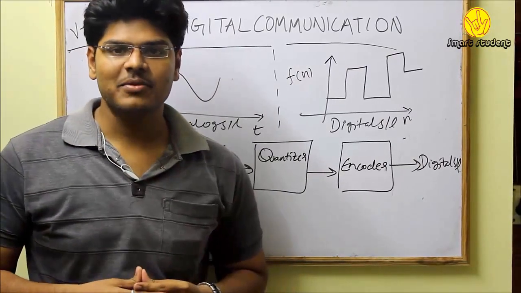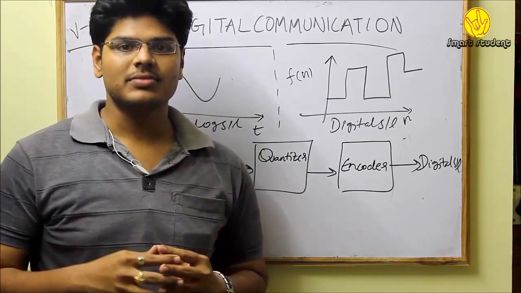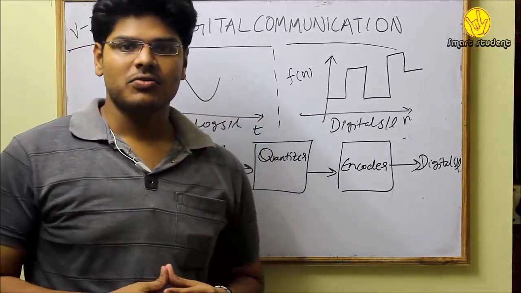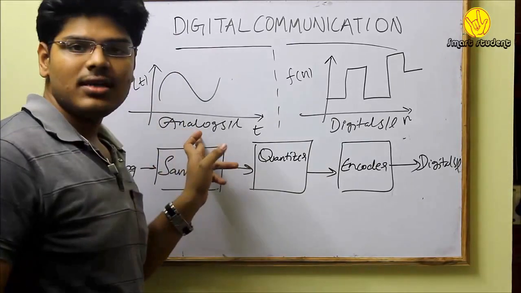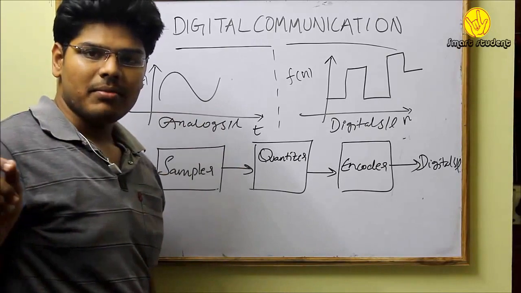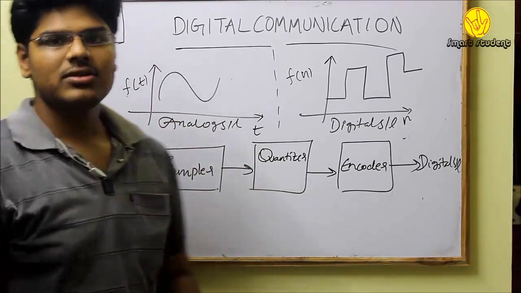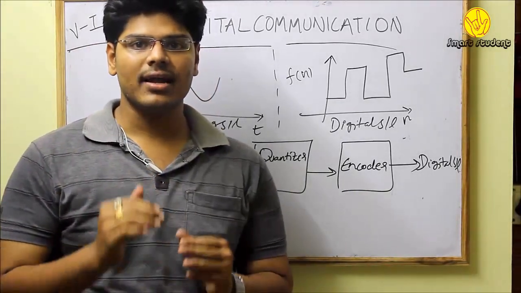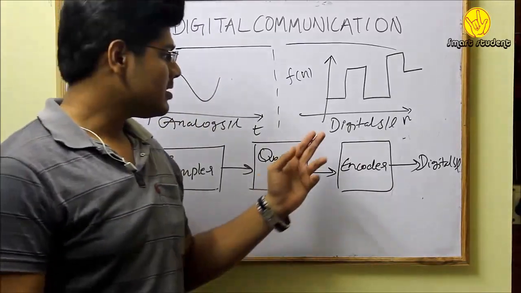The classification of communication systems is based upon the methods which we adopt in order to transmit the message signal. They are of two types, that is analog signal and digital signal. So what is analog signal, what is digital signal? Let us know. Analog signal is that which is continuous in both time and value axis. So at any instant of time, however small the instant may be, we can find a value in the analog signal. Whereas when it comes to digital signal, we have the flexibility to decide at what instant of time the information can exist and what values of the voltages that information can take. That is the flexibility with the digital signal.